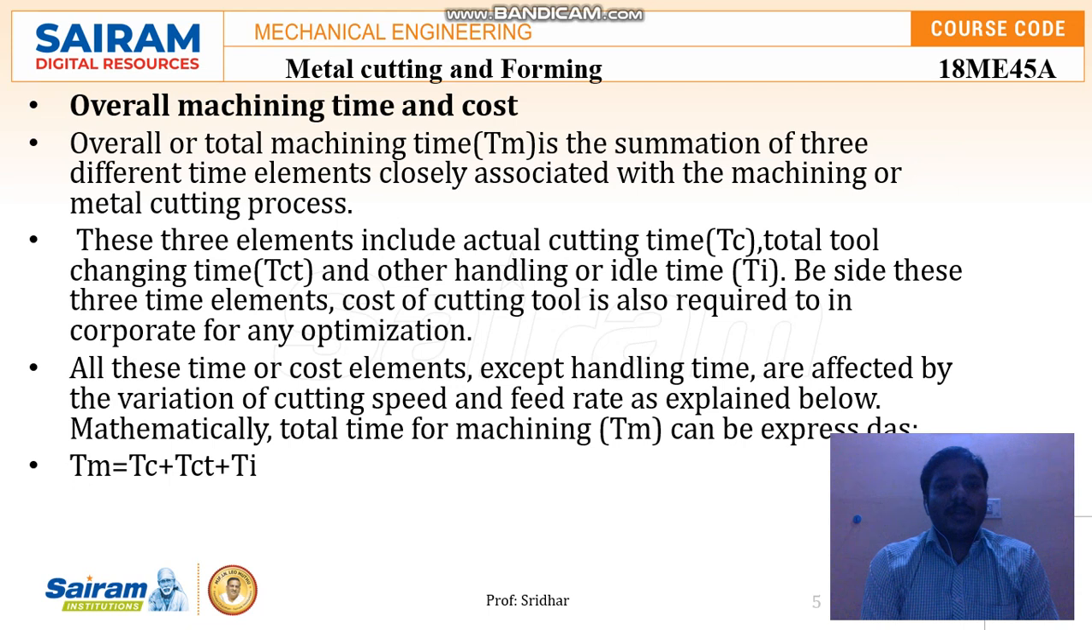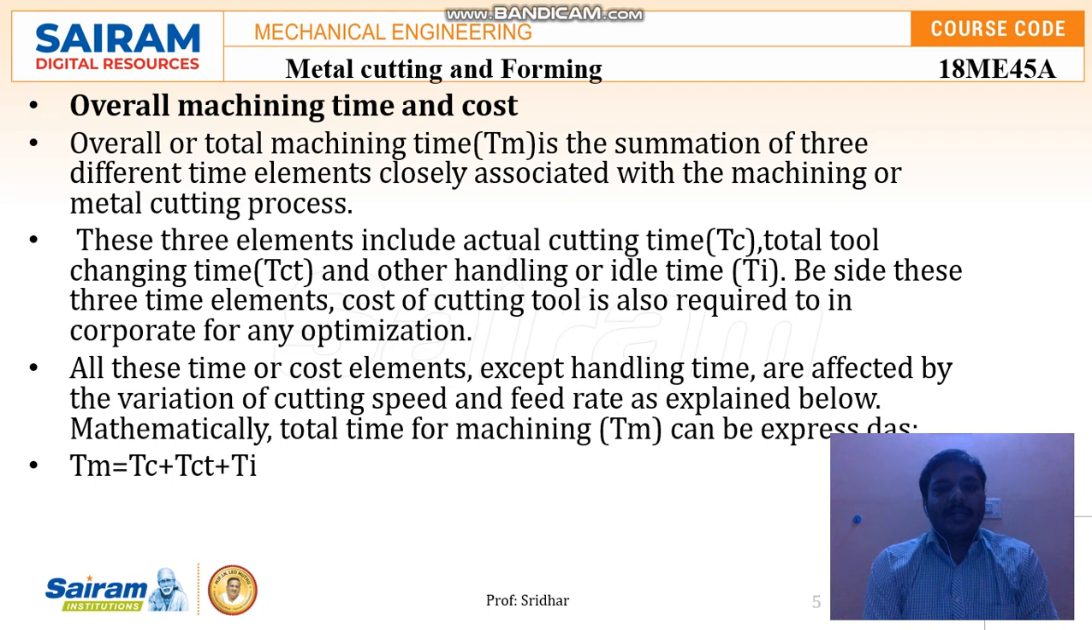Next is overall machining time and cost. The overall machining time and cost mainly include three elements: actual cutting time, tool changing time, and handling, that is idle time. So these are the three elements of the overall machining time and cost that we can conclude, that is the total machining time, TM. What is the total machining time taken for a machining process?